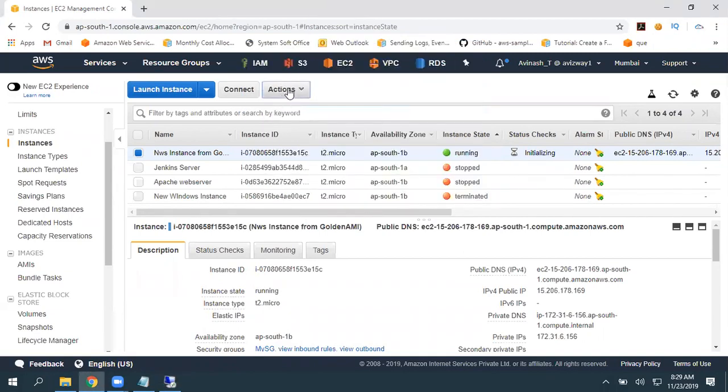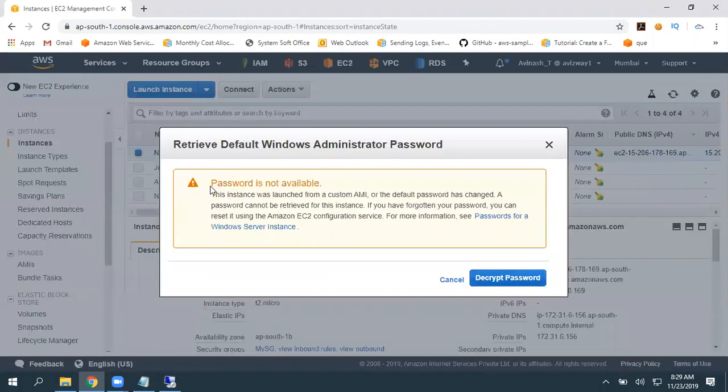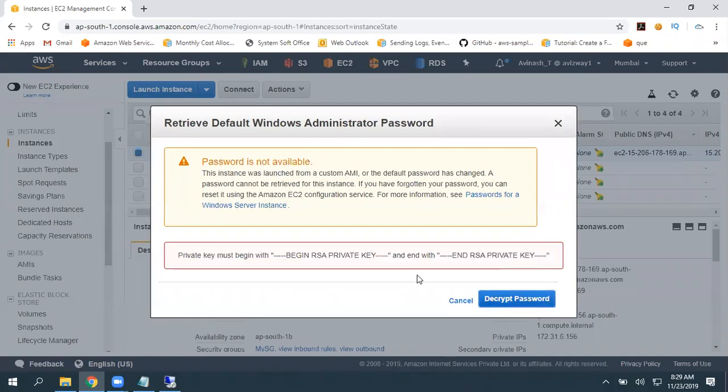As I associated a key pair, I'm trying to get the password, but what it is saying is, password is not available. You have changed the default password or you are launching an instance from a custom AMI. So we cannot retrieve the password. So decrypt password is not available.